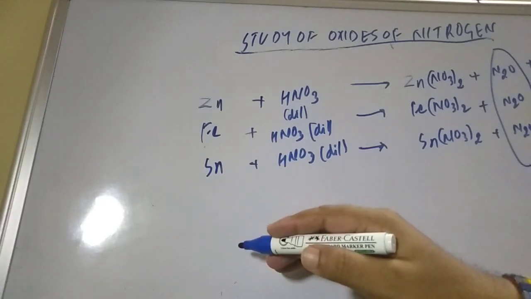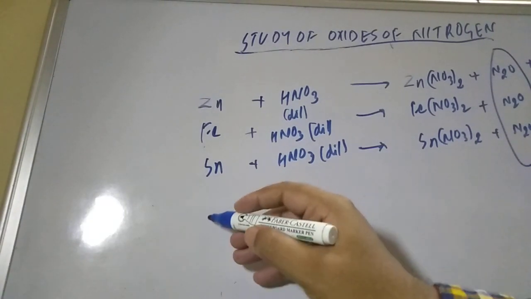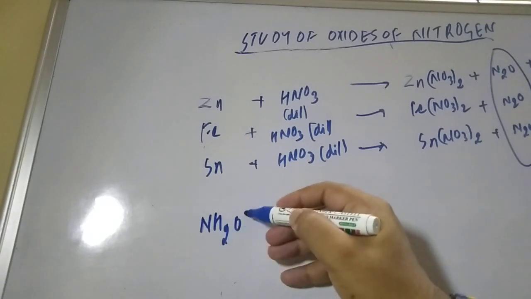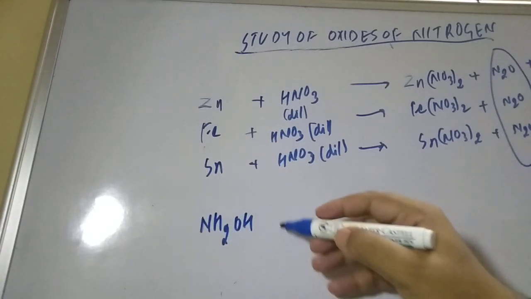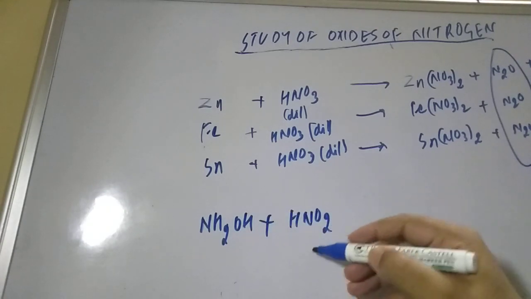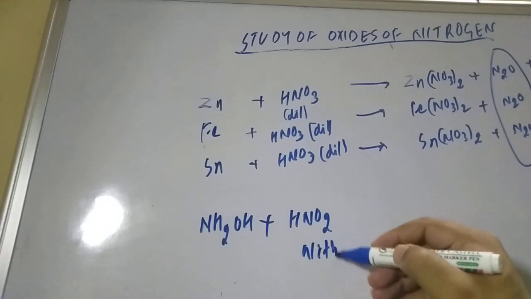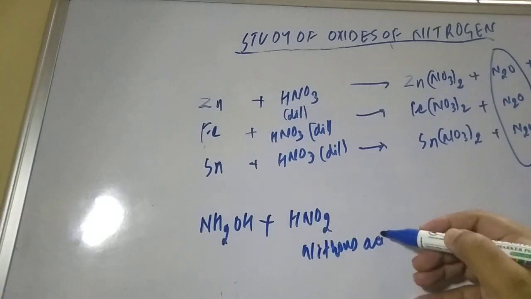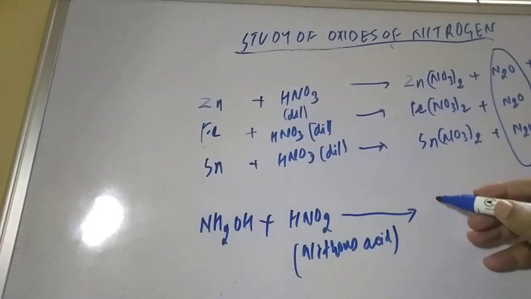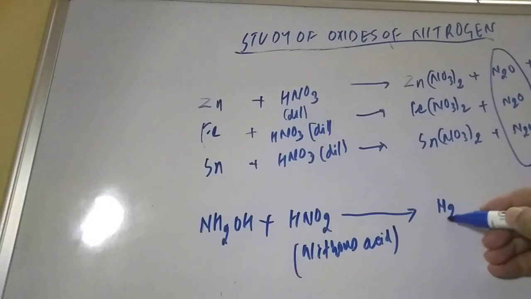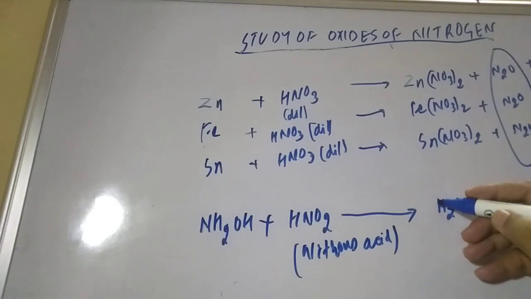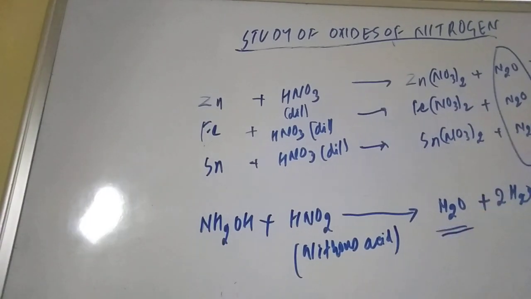And how can you prepare by the third method? Suppose hydroxylamine, NH2OH, is there. If you treat this hydroxylamine with nitrous acid, HNO2, it will give N2O and 2 moles of water molecules. So this is again our required product, dinitrogen oxide.